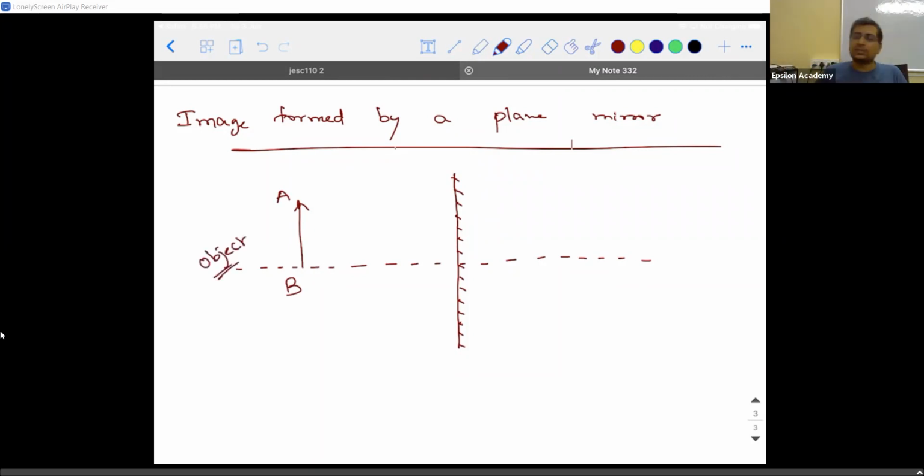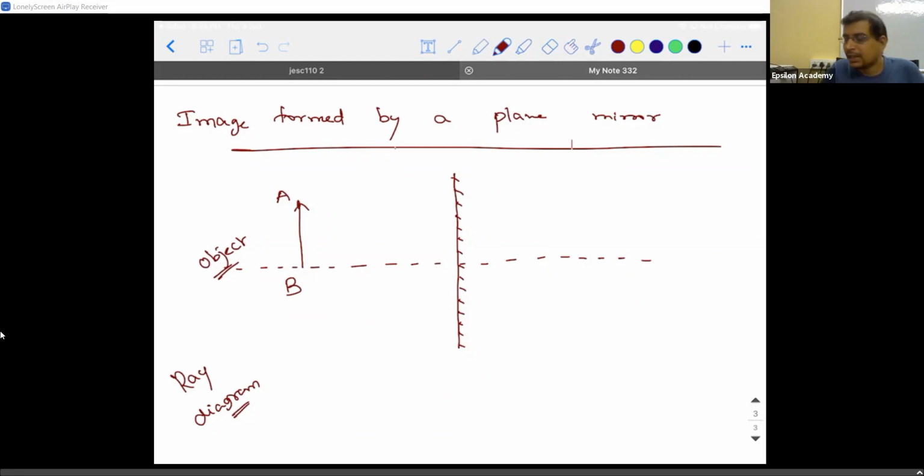Now, we are going to draw something called a ray diagram. The reason we call it a ray diagram is because we are going to take the help of rays. You know what is a ray? A ray is something which has a starting point but no ending point. We are going to take the help of rays to locate the image of this particular object.